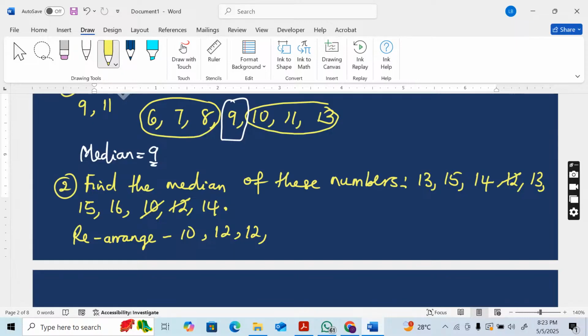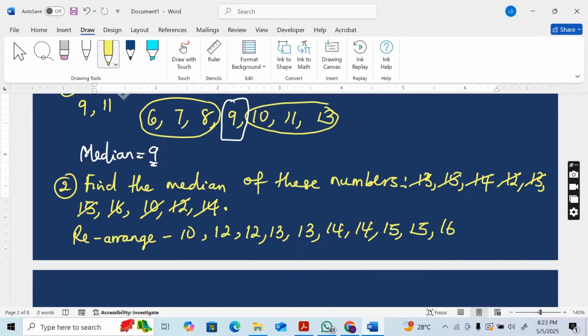The next one is 13, also twice. The next will be 14, also twice. The next will be 15, also twice. Then the next will be 16. And that is all.